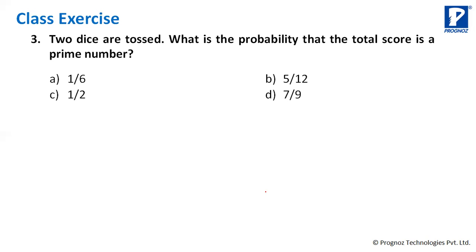Let's say 3. 3 is divisible by itself and it is divisible by 1. 2 is also divisible by itself and it is divisible by 1. 1 is also same. Then 5, 7, 11. These are the numbers which are prime numbers.